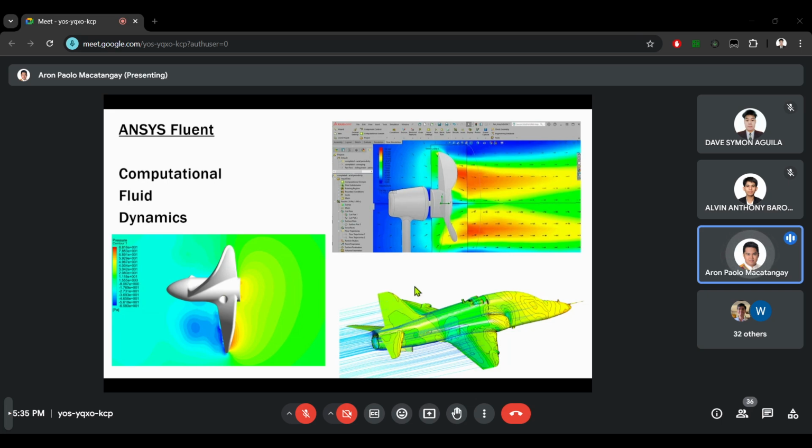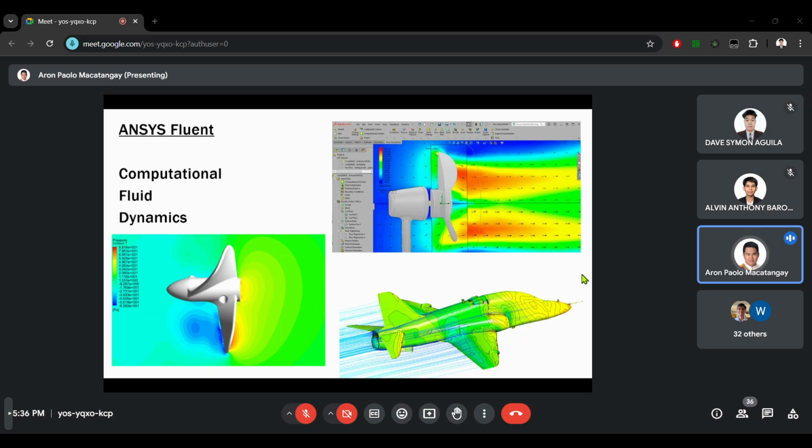And simulation now is reliable already. It is accepted already by many companies in the industry and also in publications for academic purposes. Okay? This is also an opportunity for you, because this is a possibility to consider when choosing your thesis topic.